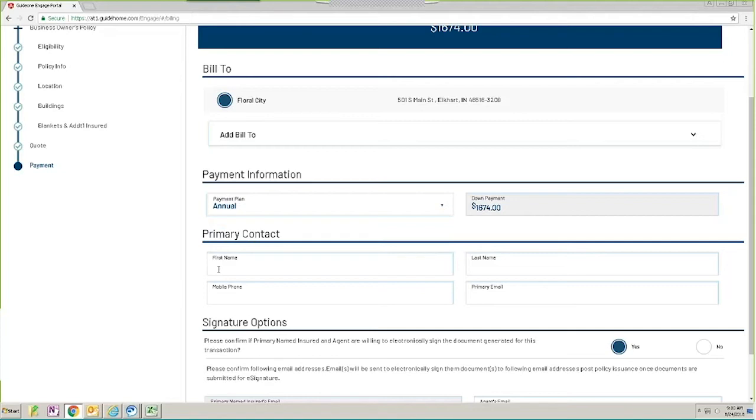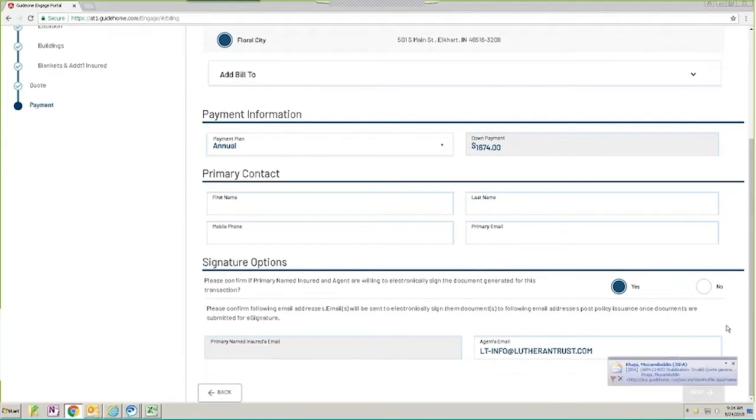You are required here to put in that primary contact name, mobile phone, and email address. If you had entered it on the business information page, it would automatically pre-fill it for you. But since you did not, we're going to go ahead and enter that right now.